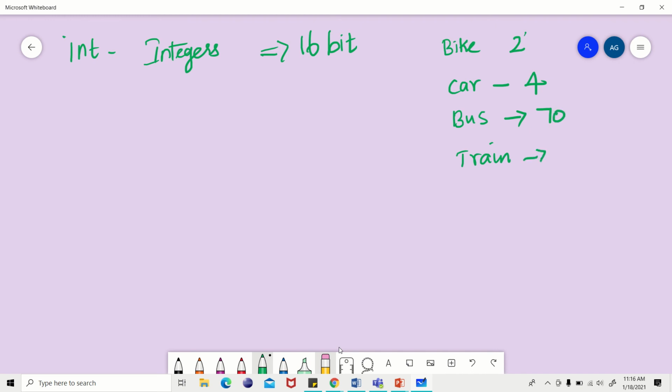Train, maybe 500. So in a bike, only 2 people can sit relaxed. You cannot just dump 3 or 4 or something else. In a car, only 4 people can sit. You cannot overload a car. In a bus, only 70 people can sit relaxed, if it is a 70-seater bus.